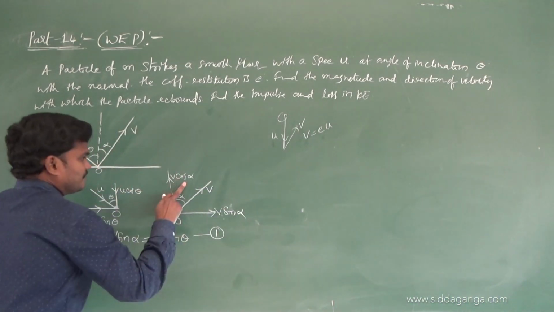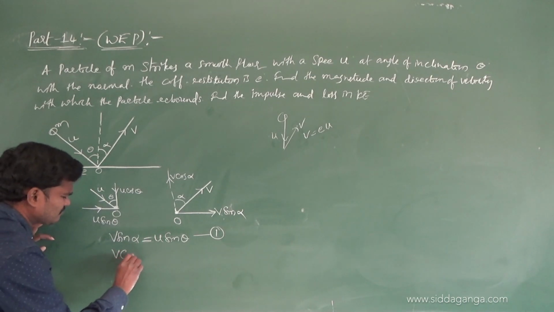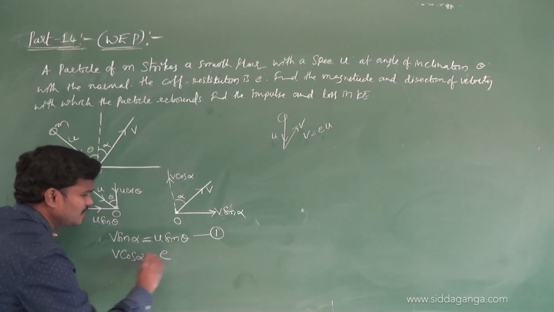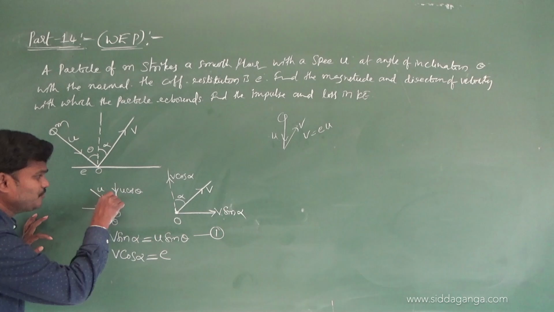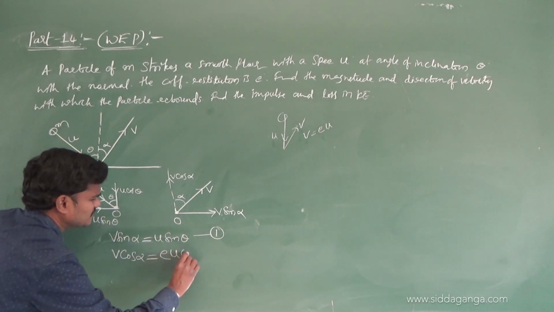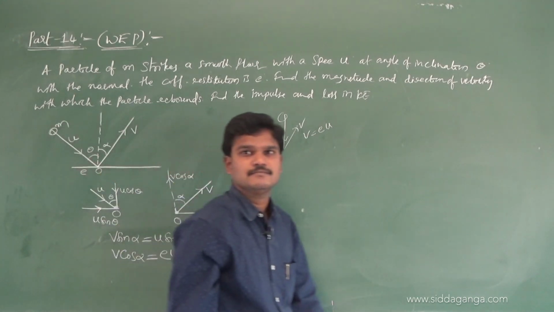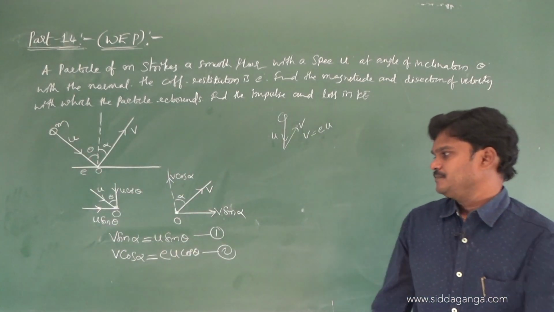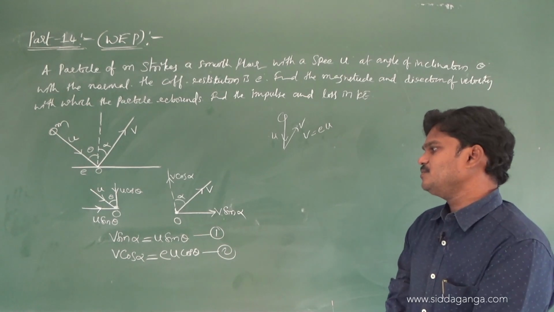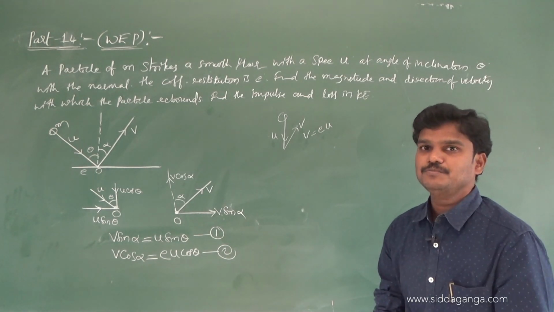In the same way, v cos alpha is e times the value before. So v cos alpha is equal to e times u cos theta, equation 2.